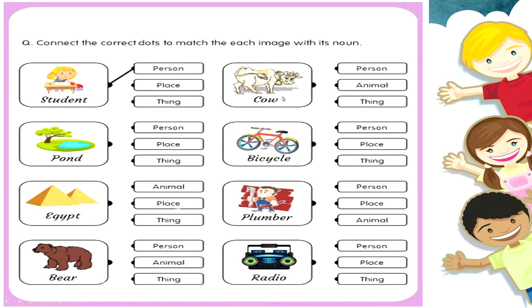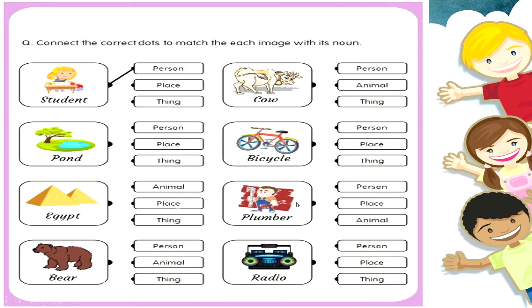Cow, yes, cow is a person. No, animal. Yes, cow is an animal, so you got it right again. Bicycle is not a person, not a place, it is a thing. Very good. Plumber, you know who is a plumber? He is the one who repairs pipes and taps for you.